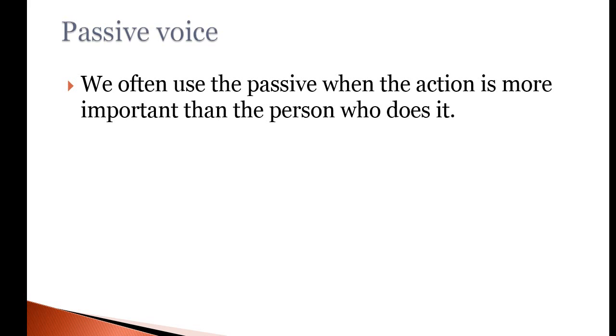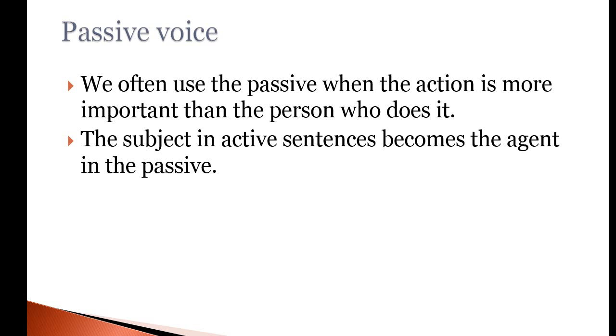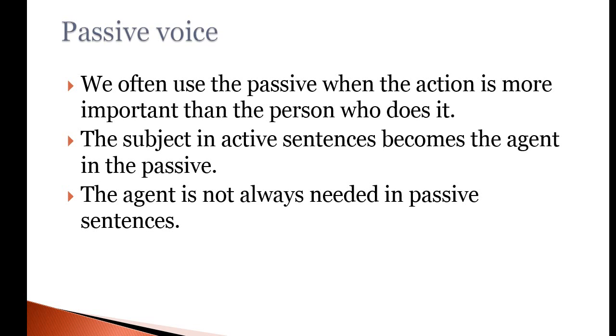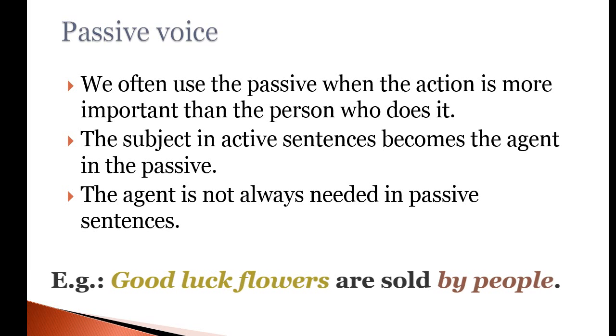Now look at the structure of passive voice. We often use the passive when the action is more important than the person who does it. So it means the person who did the action isn't as important as the action. The subject in active sentences becomes the agent in the passive. And the agent isn't always needed in passive sentences.